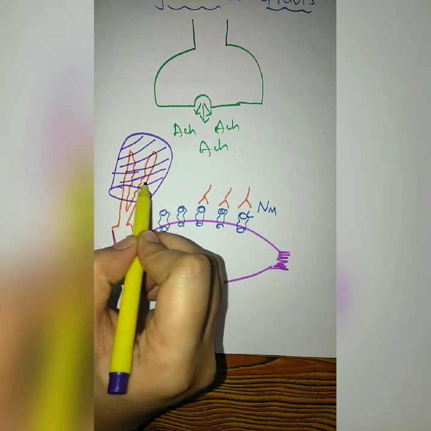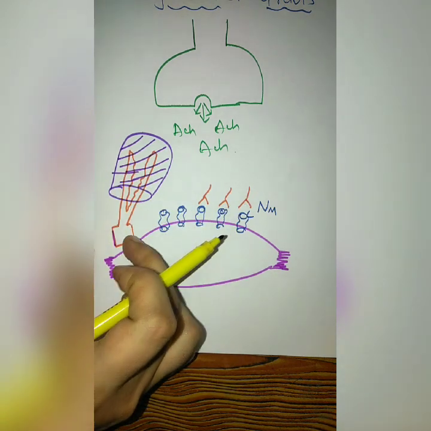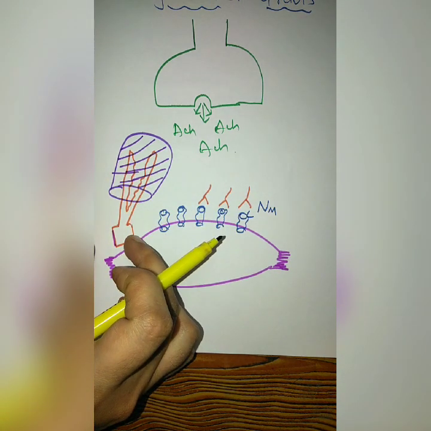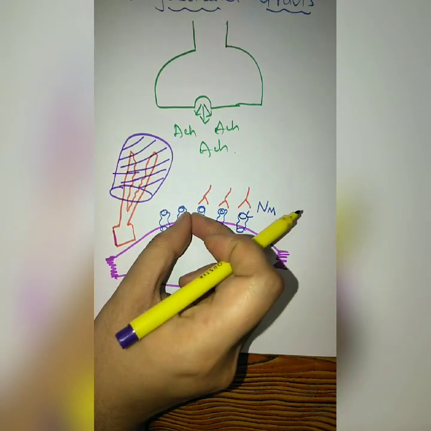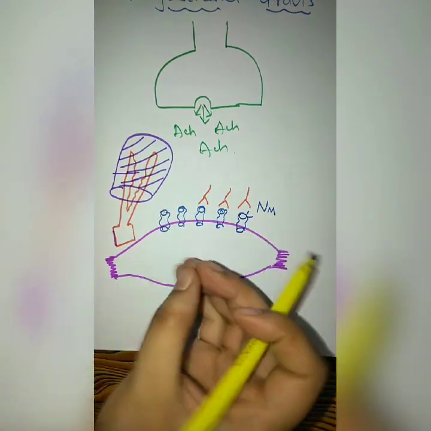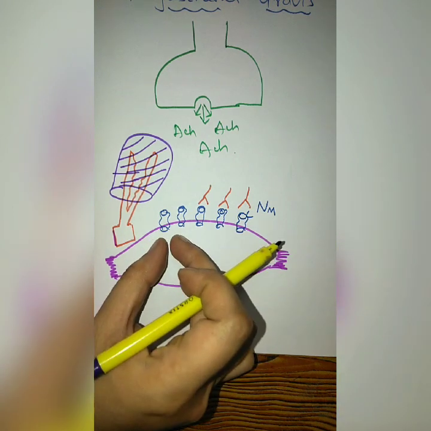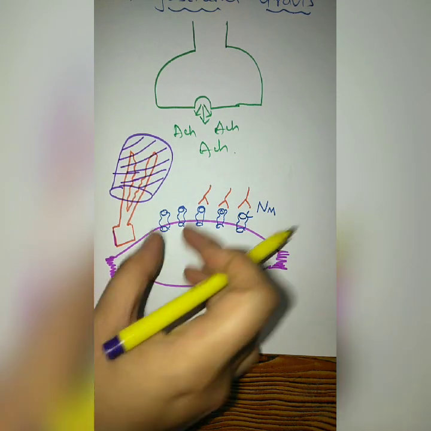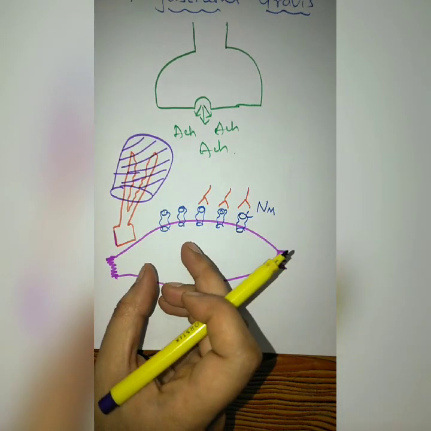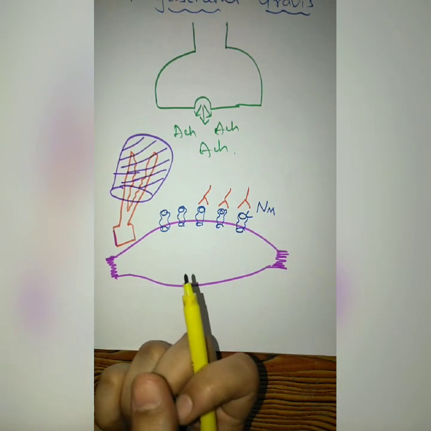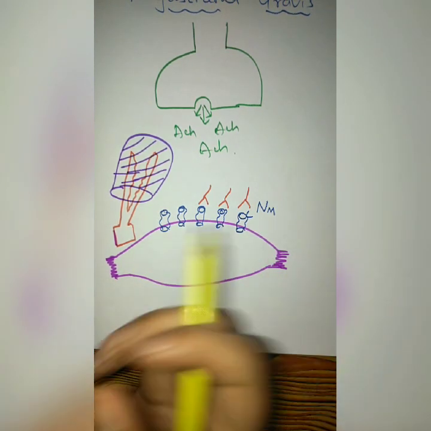By interacting, it will engage the enzyme, so that whatever acetylcholine is there will interact with whatever number of receptors is there. Like if 2 receptors are available, they will interact with just those 2 receptors, and it will produce depolarization. It will start producing the action potential.